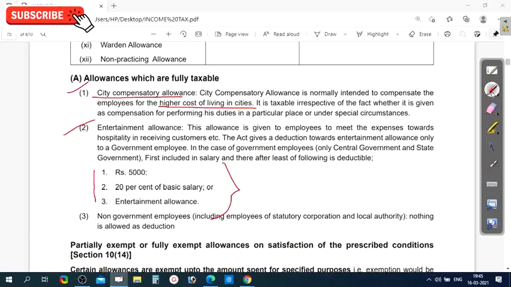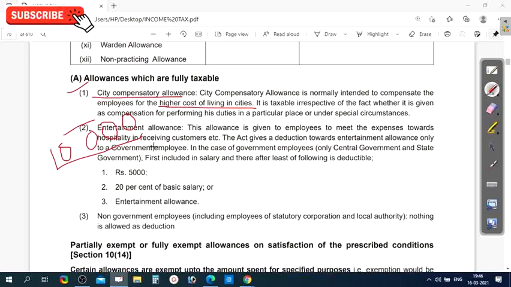These three: least of the following, whichever comes as the least. For example, the person is receiving rupees 10,000 as an entertainment allowance. He is a government employee, a central government employee. Let us see what is the amount he can claim as a deduction.